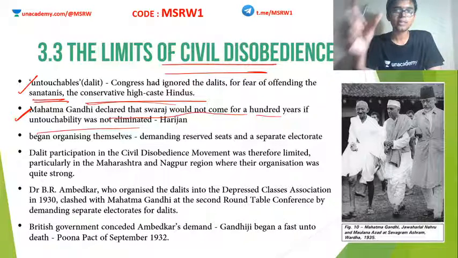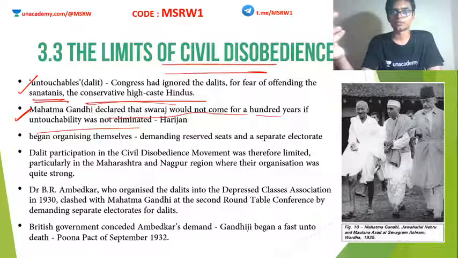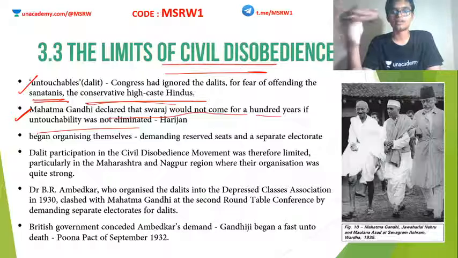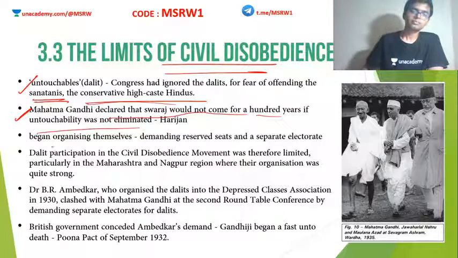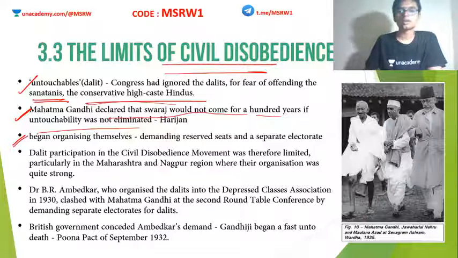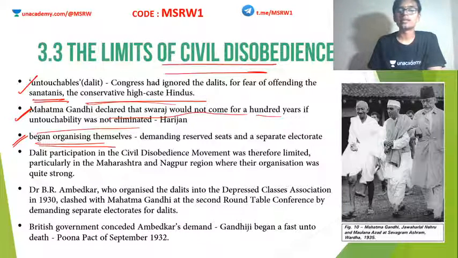That does not mean that they were pro the concept of untouchability. They also were against untouchability, but they just did not want to make enemies with a faction which was so influential in society. Since Congress did not effectively support them at the beginning, these Dalits began to organize themselves, demanding reserved seats and separate electorates. Clear?